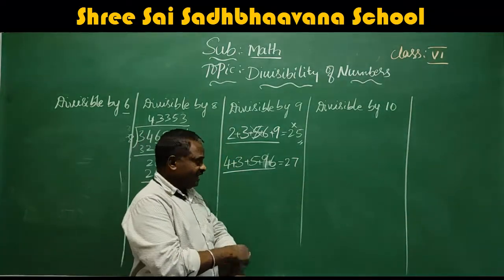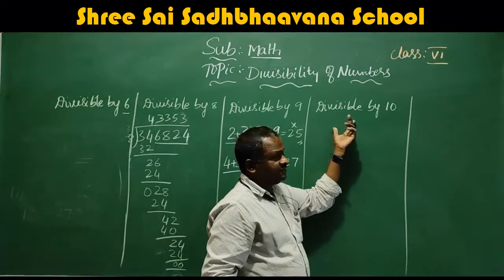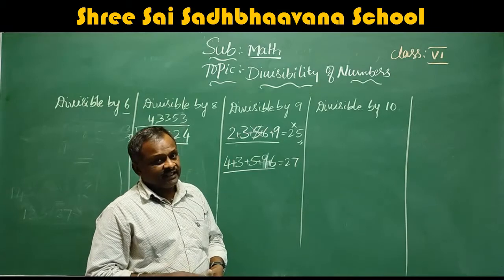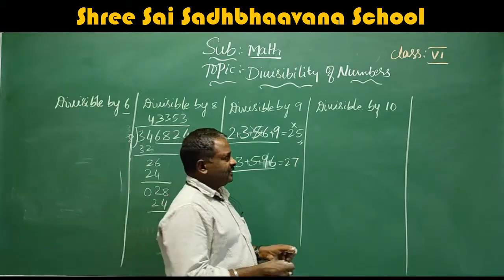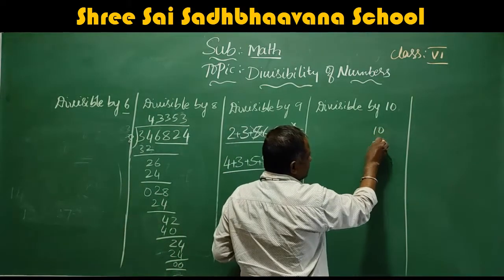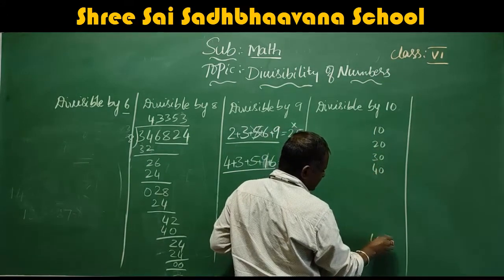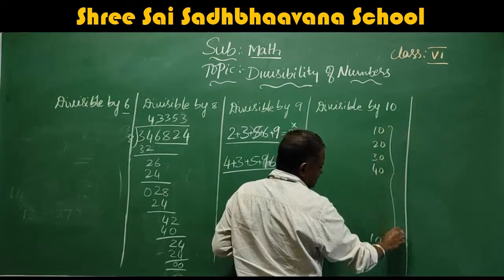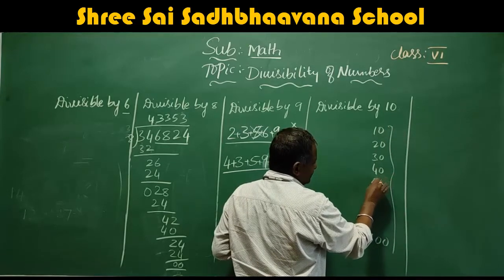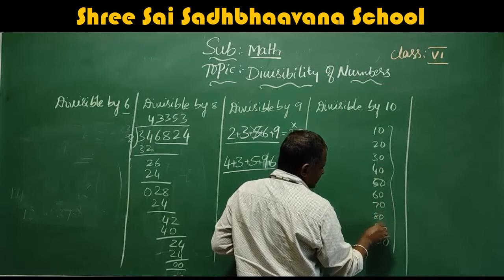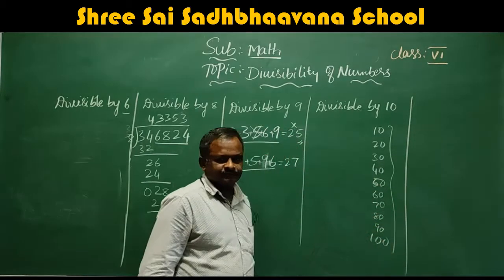Next we will move to the divisibility by 10. You know very well, 10 ones are 10, 10 twos are 20, 30, 40, 50, 60, 70, 80, 90, 100.